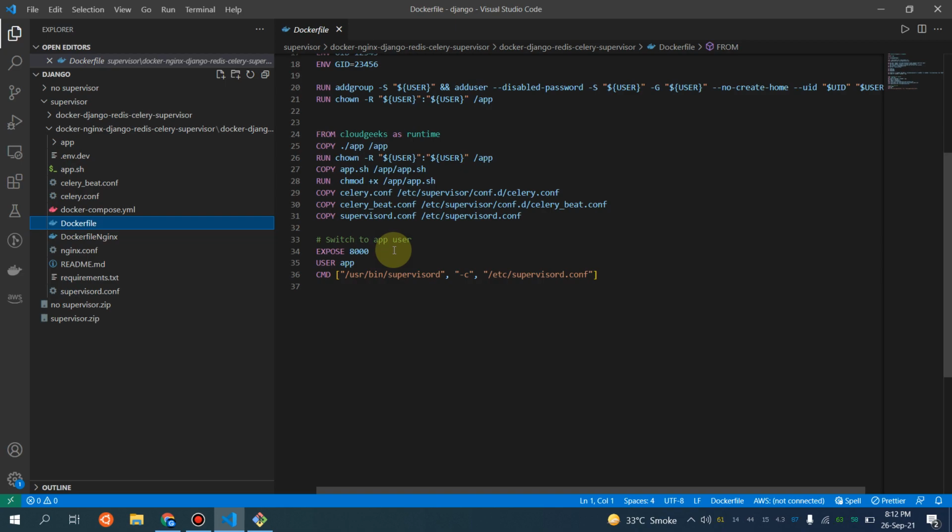Although this EXPOSE is actually just documentation. It doesn't mean that if you type here 10,000, your app is going to be available on 10,000. Lots of people have confusion with that EXPOSE, thinking that if I type EXPOSE 9000, our application is going to be available on 9000. It is not like that. What it does, when you run your container or your application, is give you or another person an idea that the actual port of the application, which is not actually exposed, is 8000.